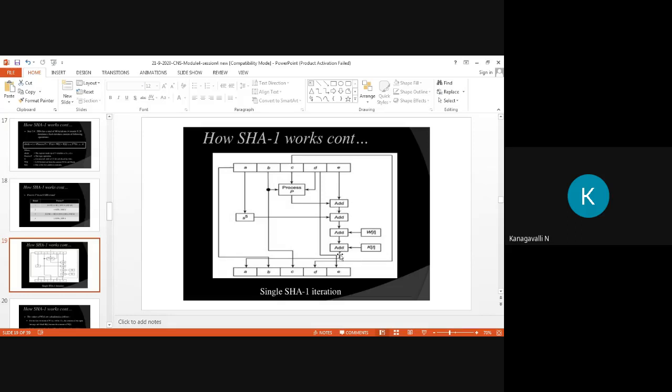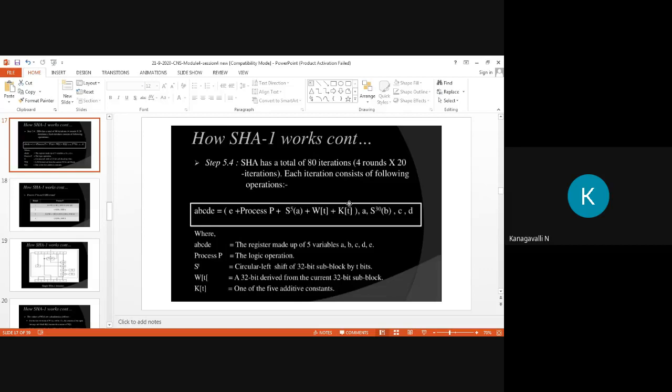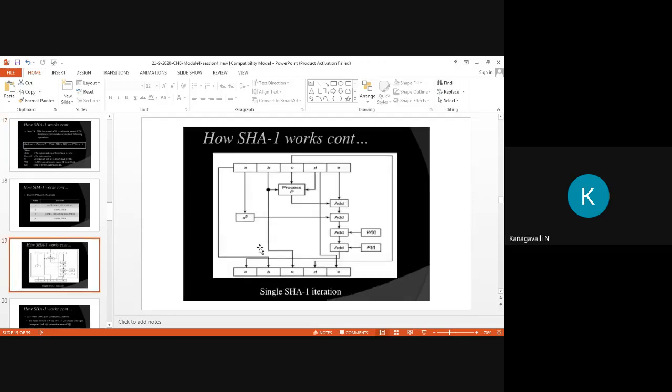So we are taking that add block, then W of T and K of T. They take part in this operation. That means this operational equation is just changed into this diagrammatic form. Do you have any doubt in this part of operation writing? Then finally they are integrating all of these things.